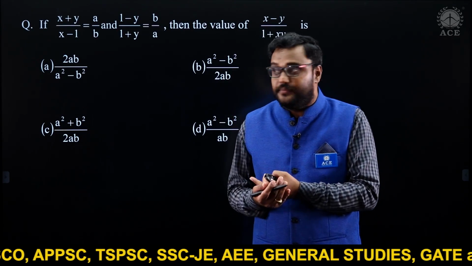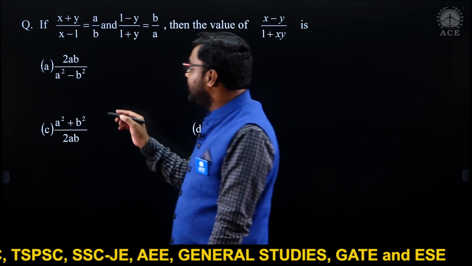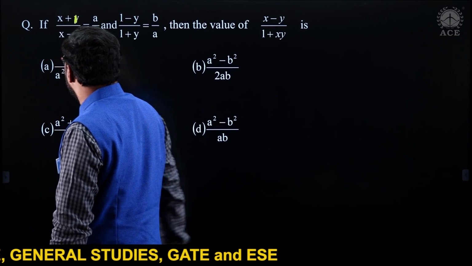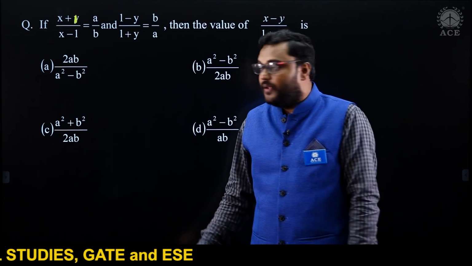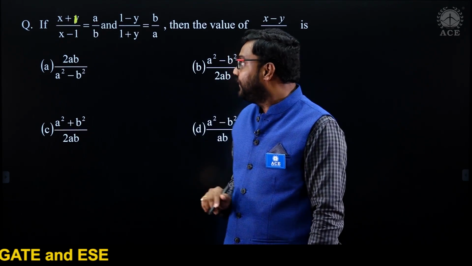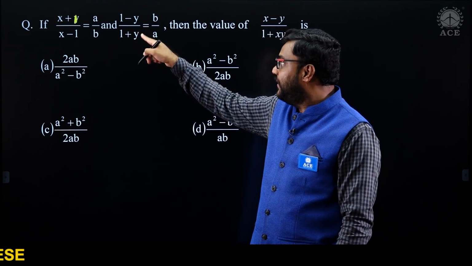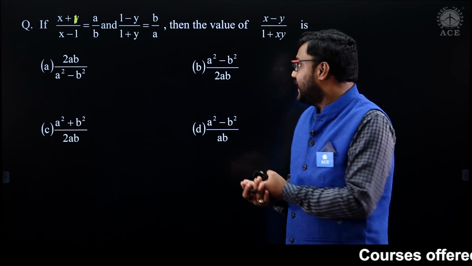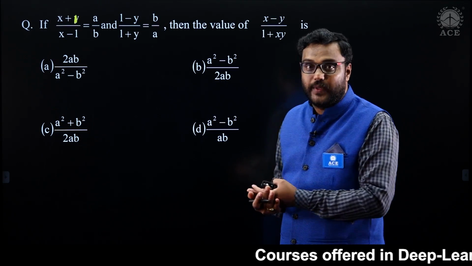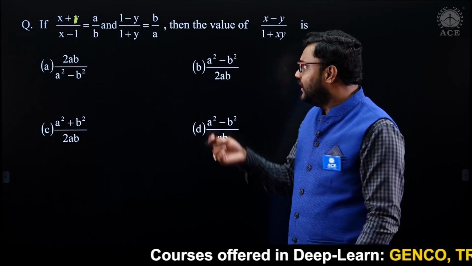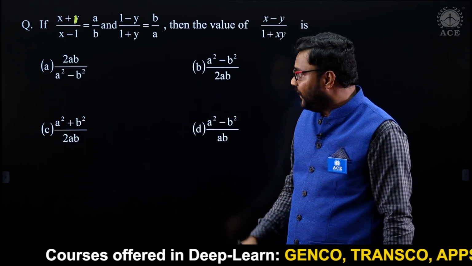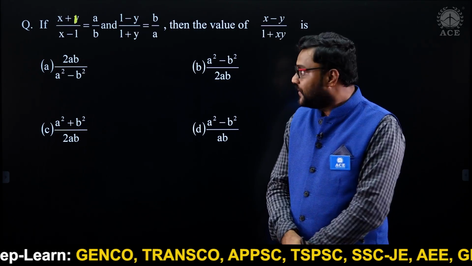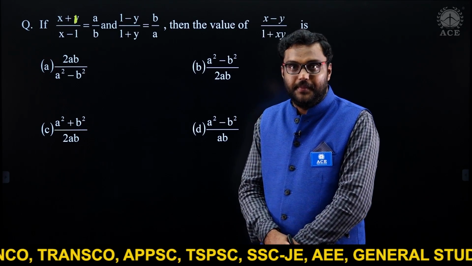See the next question. This is x plus 1 actually. Yeah, typo. x plus 1 divided by x minus 1 is a by b. 1 minus y divided by 1 plus y is b by a. Then you have to find the value of x minus y by 1 plus xy. Here if you observe, they asked x minus y by 1 plus xy. The options are all in terms of a and b, right.